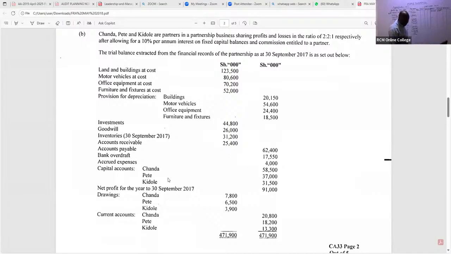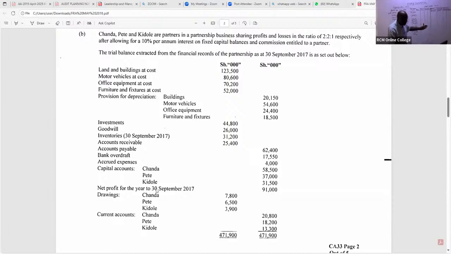So we have Pete getting 37,000, and the other partner getting 31,500. What else in this case are we able to pick out of this?